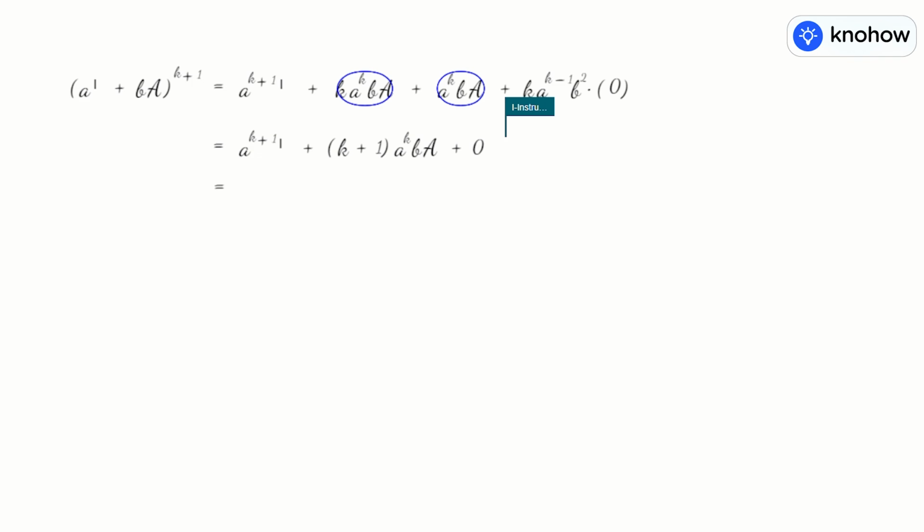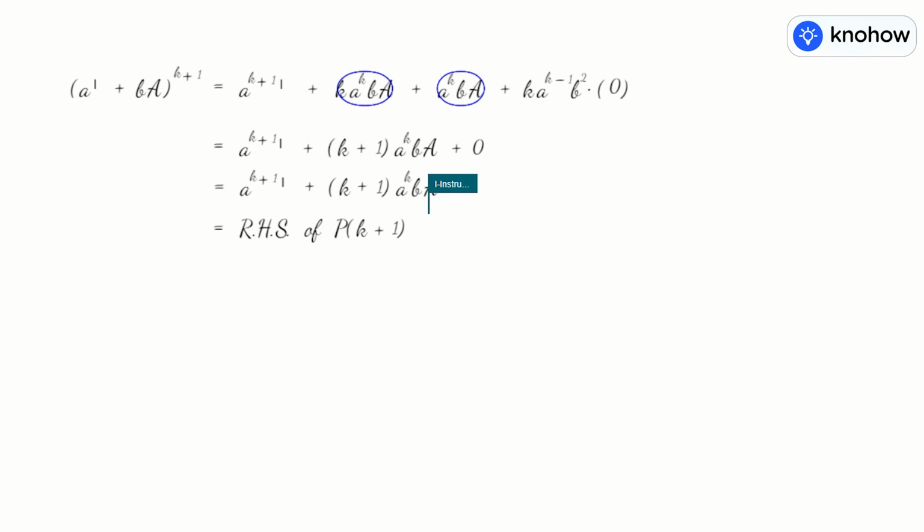Let me write it again: A^(k+1) I plus (k+1) times A^k BA, which is nothing but the right hand side of P(k+1), which we considered for proof. I encircled it when I said consider P(k+1) to be proved. So that is the right hand side.